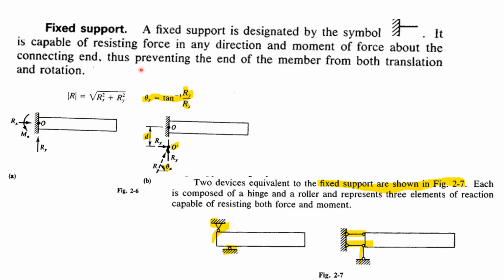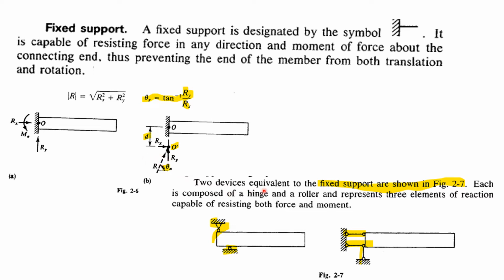So it is capable of resisting the moment of force about the connecting end, thus preventing the end of the member from both translation and rotation. Like this, it cannot rotate. Okay. So here you can see the resultant is nothing but the square root of Rx squared plus Ry squared, and theta x equals tan inverse of Ry by Rx.